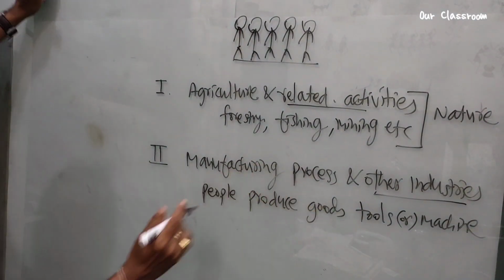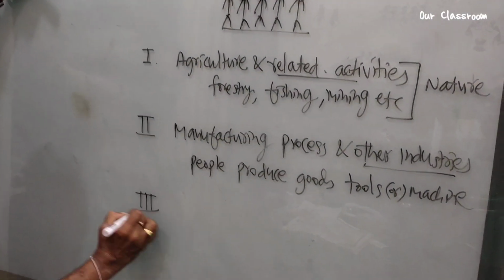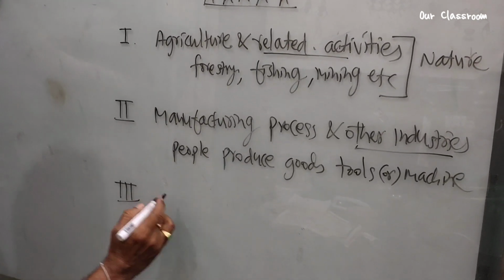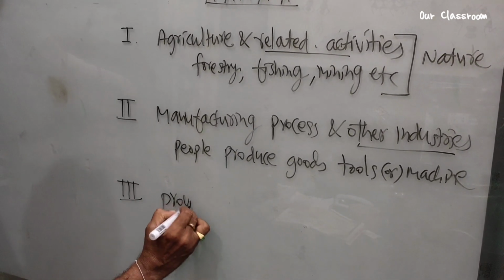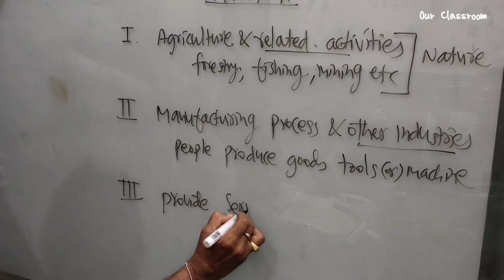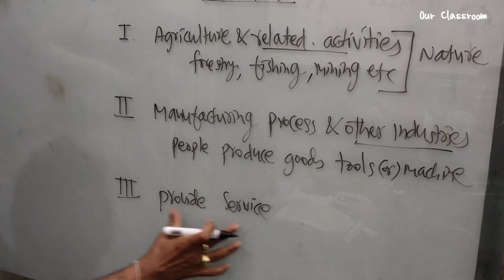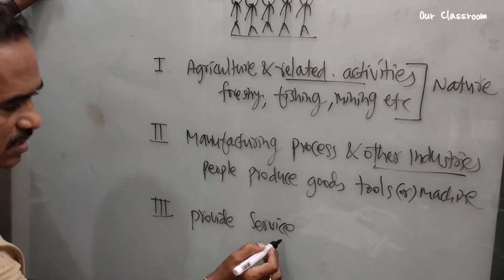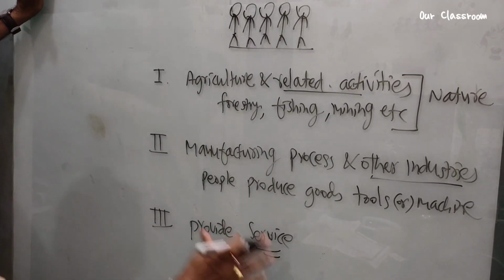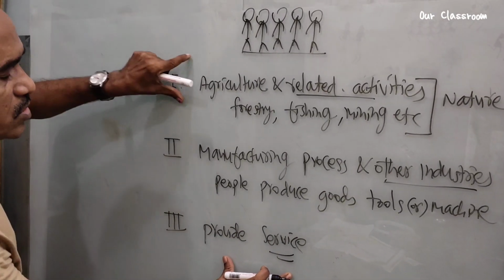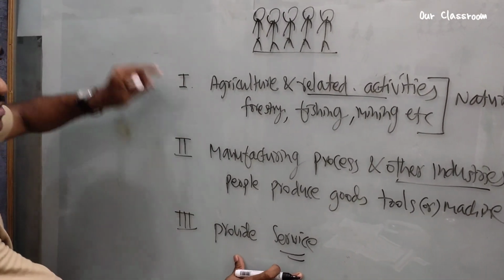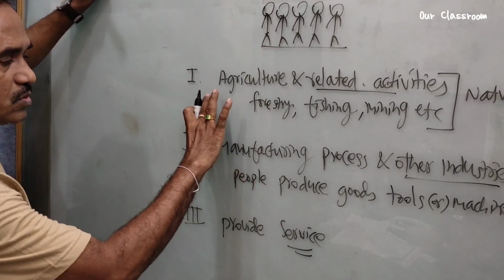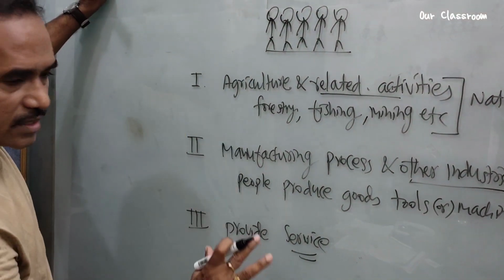Next, let's move on to the third section. Here we cannot find any goods. This section provides service, service to agriculture and industries. Without the service sector, these two sections would have no existence.